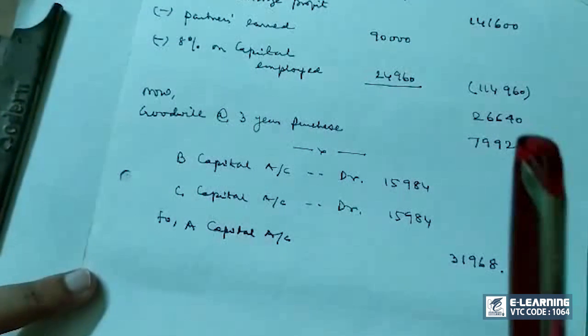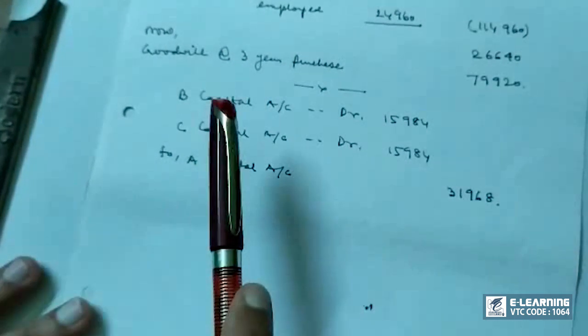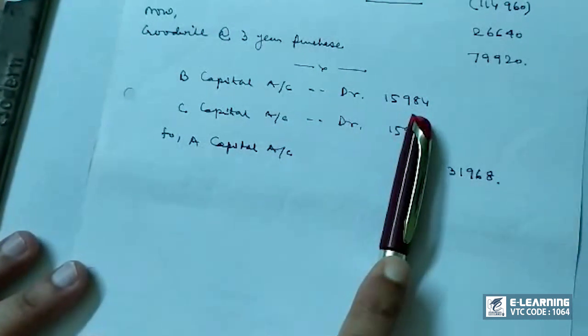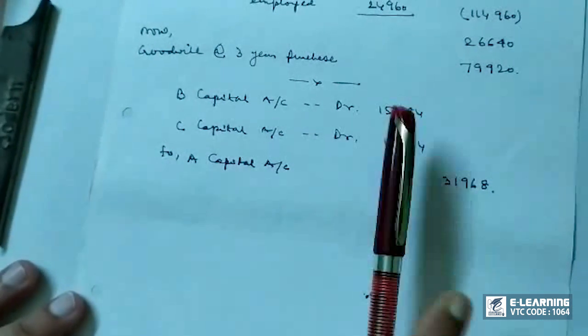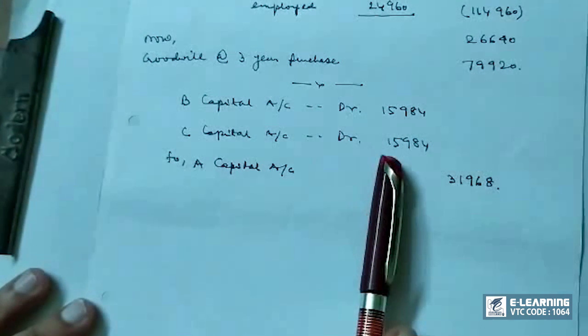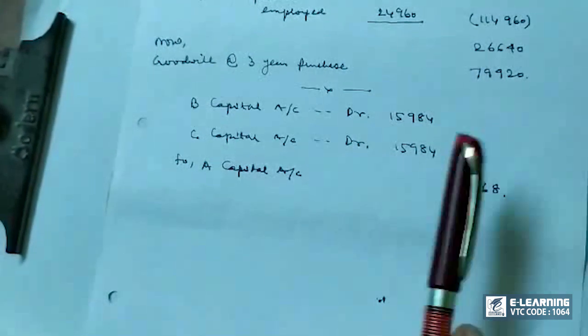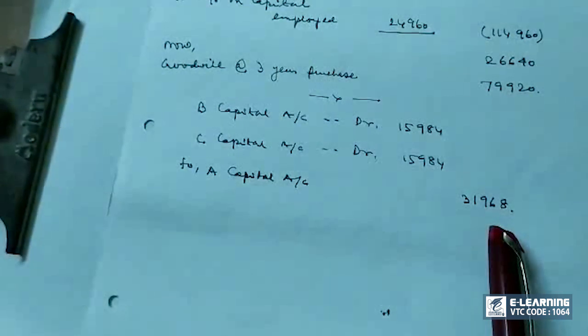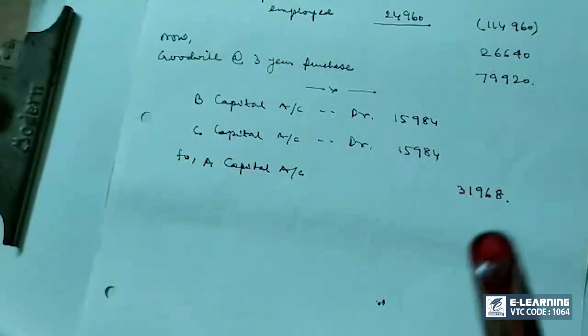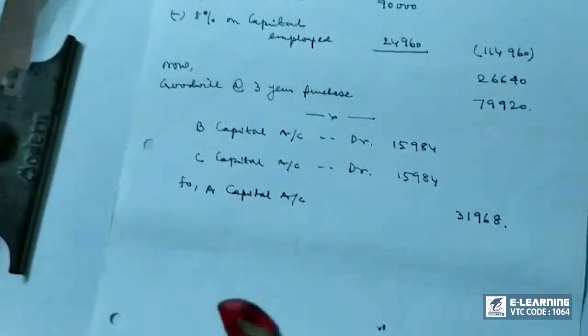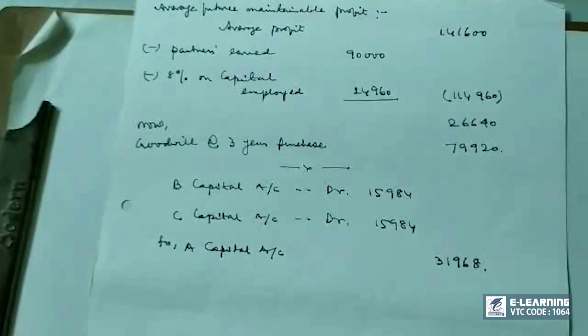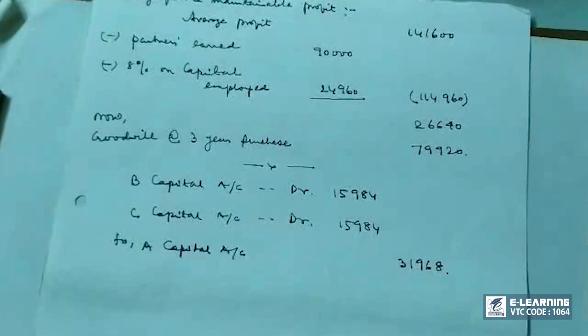Now what we need to do is pass the necessary journal entry. So B capital account debit is 15,984. C capital account debit is 15,984 because they are now equal partners. To A capital account is 31,968. So this is the treatment of goodwill in case of retirement or death of a partner.